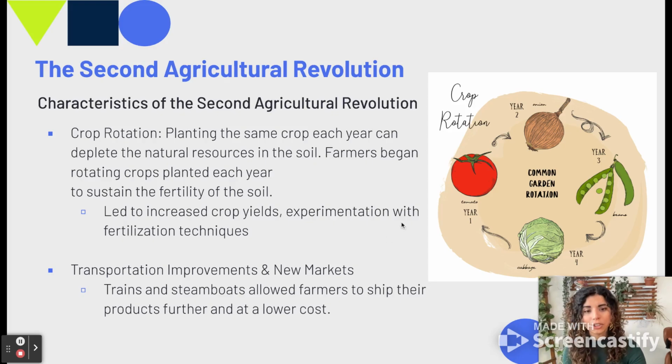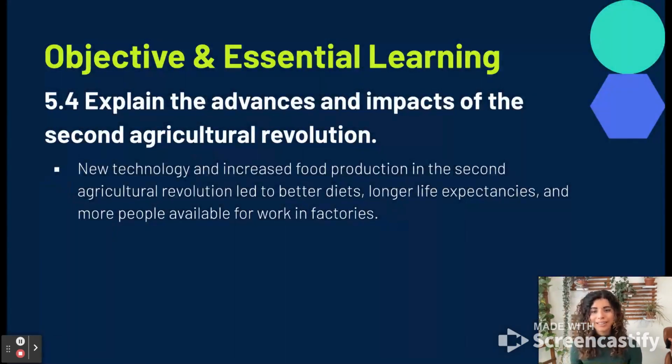So again, keep in mind, new technology and increased food production of the second agricultural revolution led to better diets, longer life, and more people available to work in factories, which meant